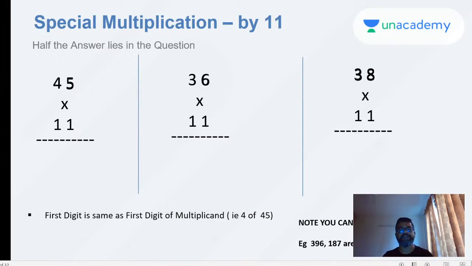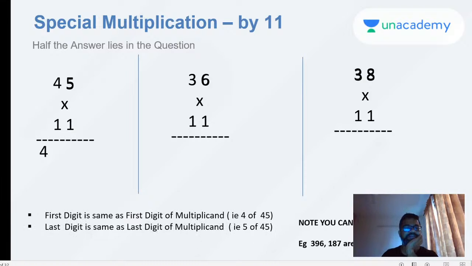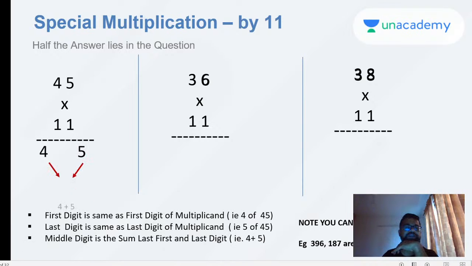Okay, so multiplication by 11 is very easy. If you look at it, just watch this animation play out. The first digit of the answer is the same as the first digit of the multiplicand. You've got half your answer there, and the middle digit is the sum of both the digits together. So 45 into 11 is 495.